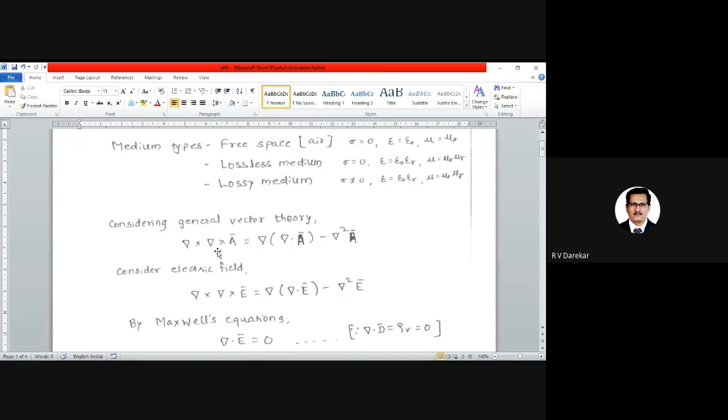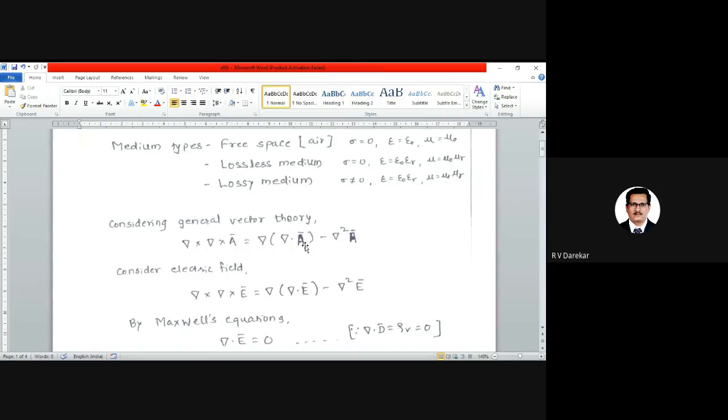Once again finding the curl of the vector, its value will be equivalent to finding the divergence of the vector, whatever is the product, its gradient can be calculated, minus del square of A bar. The same vector can be operated with the del operator 2 times, and whatever is the result is subtracted, it will be equivalent to the curl of the curl of the given vector.